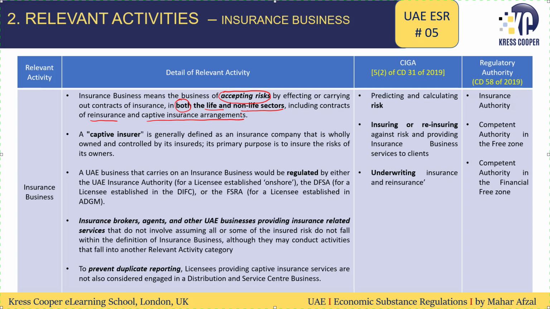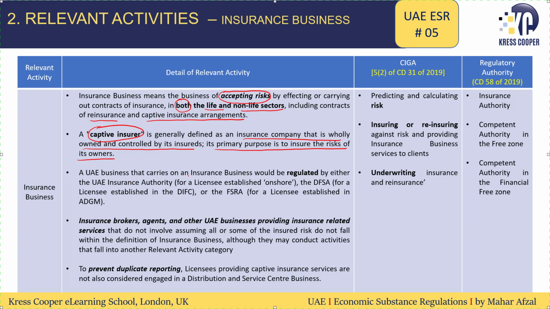And what is this captive insurance arrangement? A captive insurance arrangement is where the insurance company is wholly owned and controlled by the insureds. Its primary purpose is to insure the risks of the owner. Basically, owners are making an insurance company, and this insurance company is covering the risks of the owner. So this is called a captive insurer. In the case of a captive insurer, insurance, and reinsurance, these all will be subject to ESR, subject to the condition that they are accepting the risks in the life and non-life insurance.